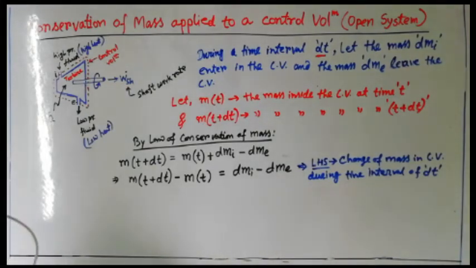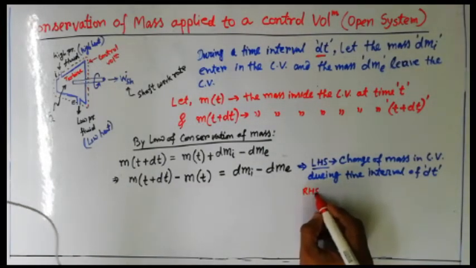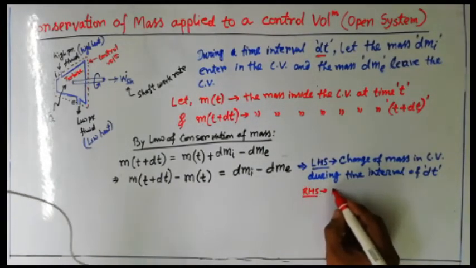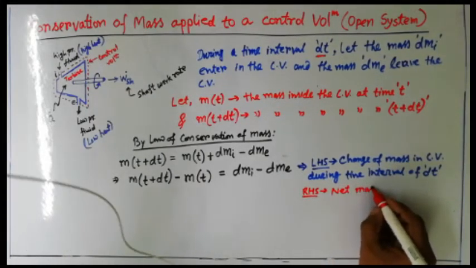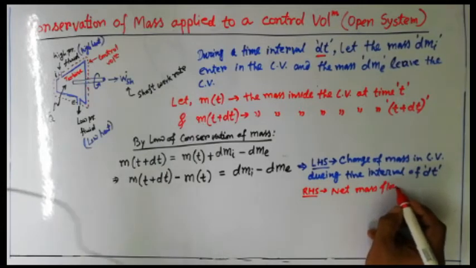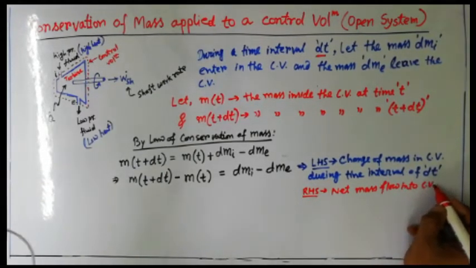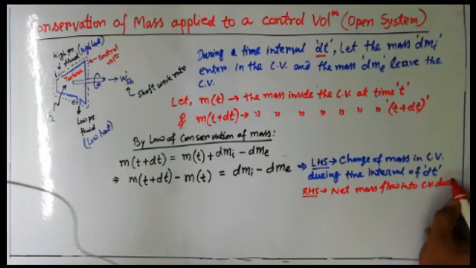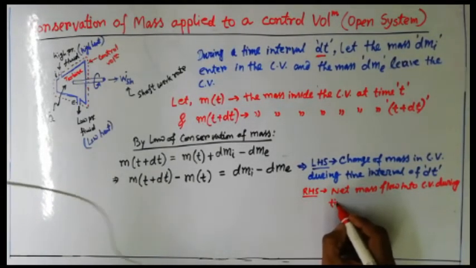And what does this RHS mean to us? RHS is giving us the net mass flow into the control volume during a time interval of dt.